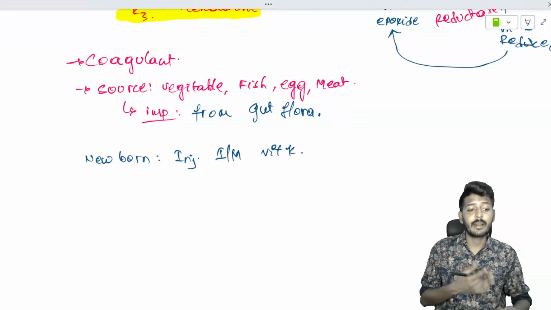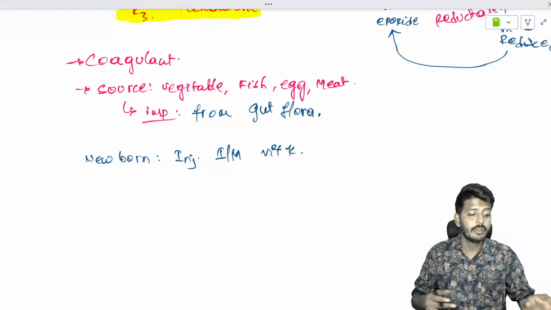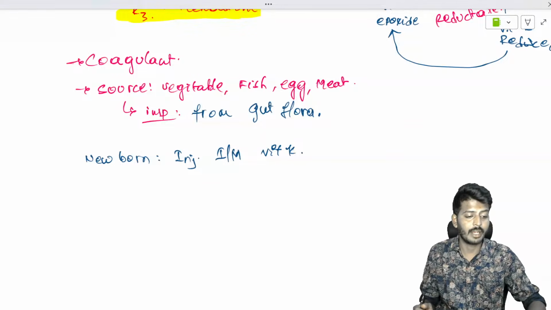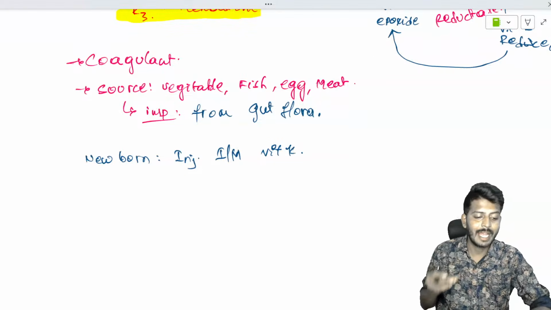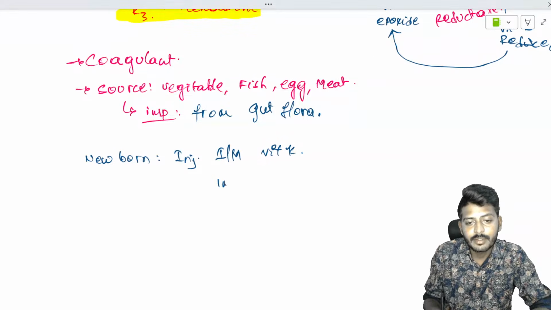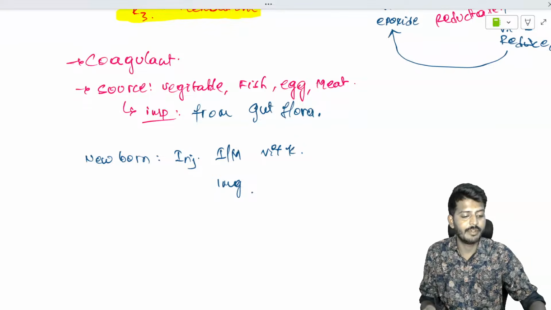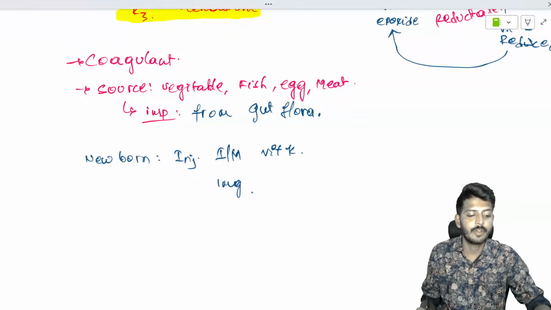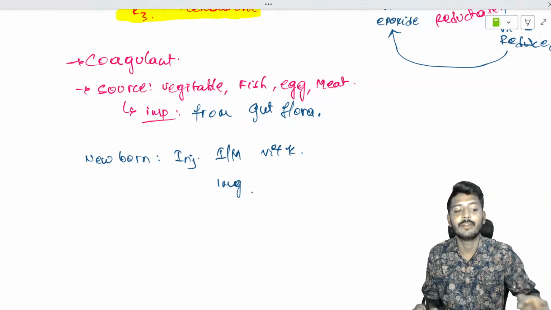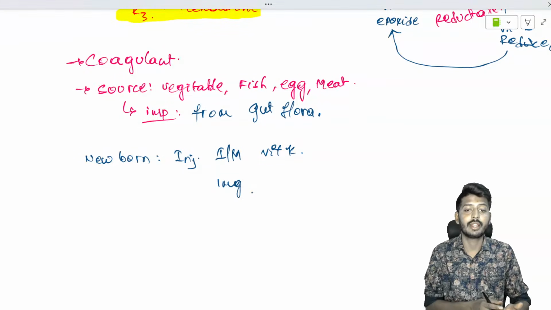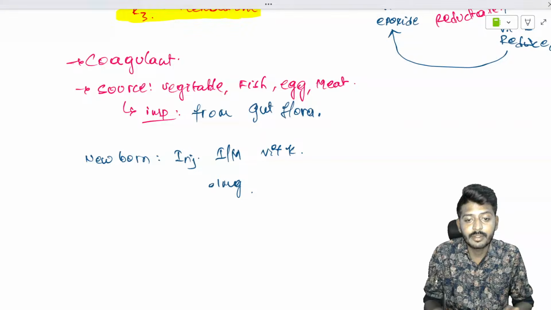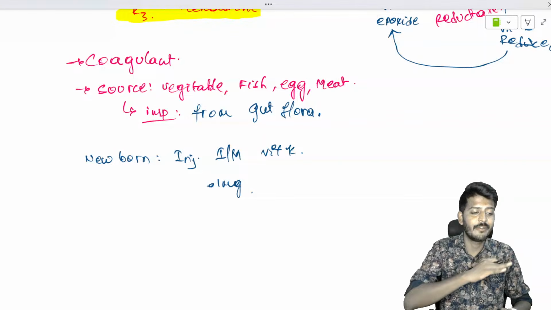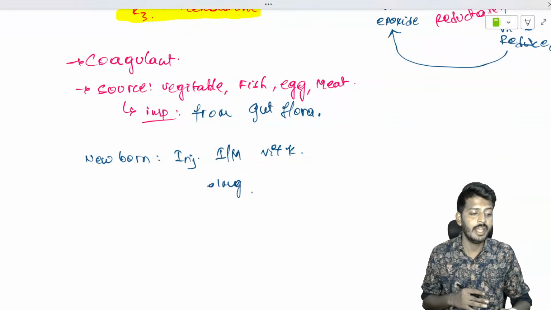So it's given intramuscularly. What is the dose we are going to give? Basically at birth 1 mg is given, 1 mg intramuscular. Intramuscular vitamin K is given for a term newborn. 1 mg is given mandatorily for every newborn.